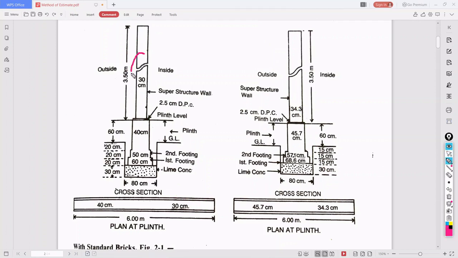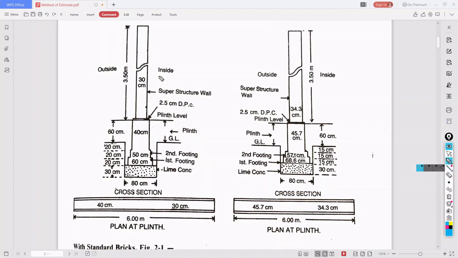Okay, so this 30 centimeter wall is there, no? This is the 30 centimeter wall, which is in pink color. So this is the plan of the wall. Then this is the plinth level. So this is the plinth, the plinth level of the building. So above the plinth there is a 30 centimeter wall, which is pink color here. So like this they have given.